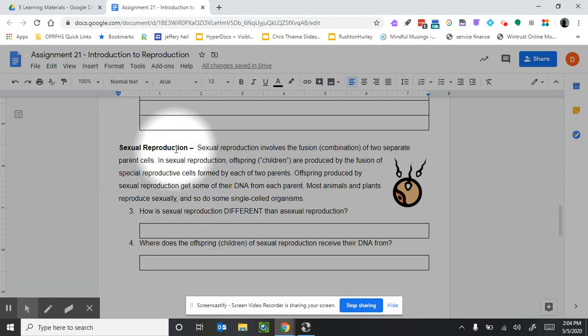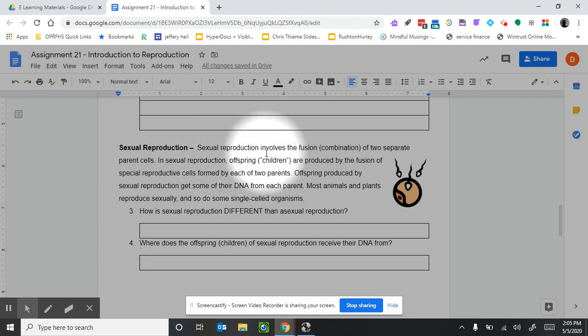It's about sexual reproduction. So the first question is, how is sexual reproduction different than asexual reproduction? So how is this method of reproducing more babies different than this one? Question 4, where does the offspring or the children of sexual reproduction get their DNA from? So we're going to answer those 2 questions in there.